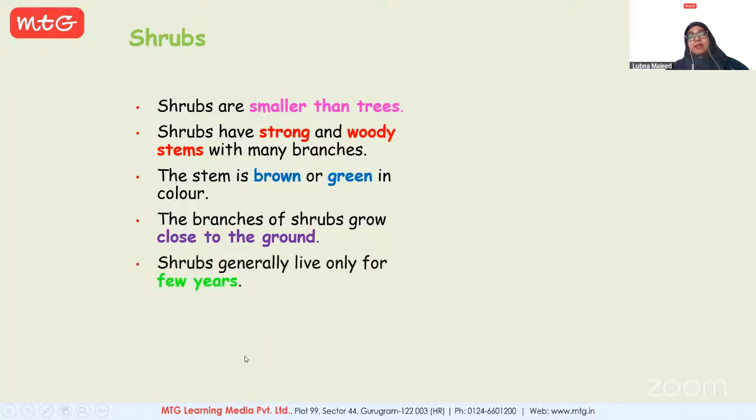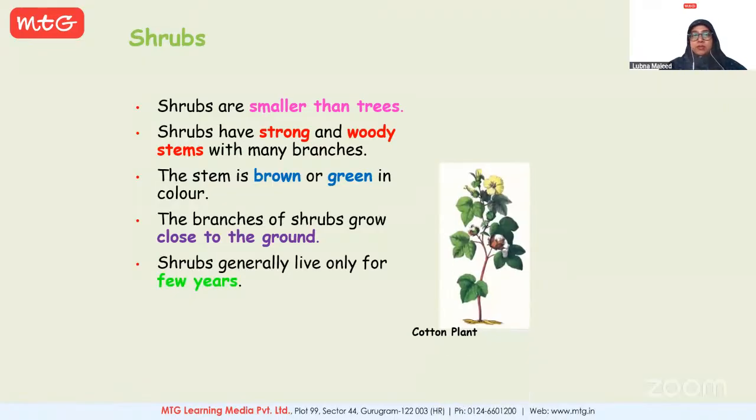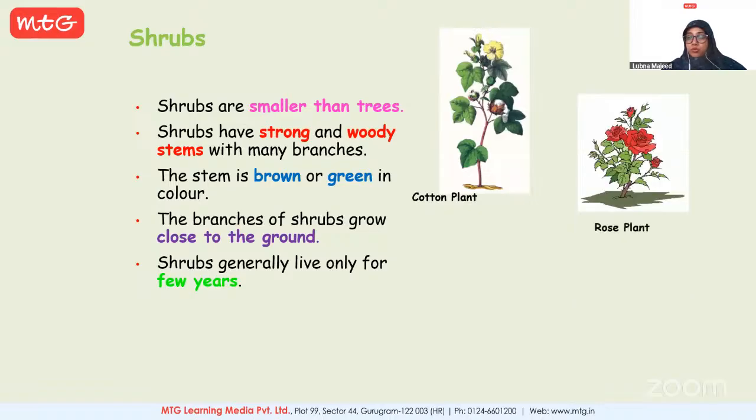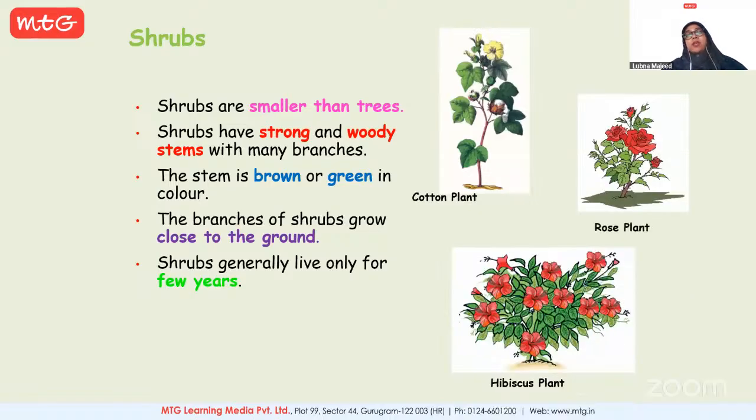And they live only for a few years. You can see some examples over here: we have the cotton plant, the rose plant, and the hibiscus plant. I suppose you all must have seen at least rose and hibiscus plants, right? Now let's move to the other part, that is herbs.